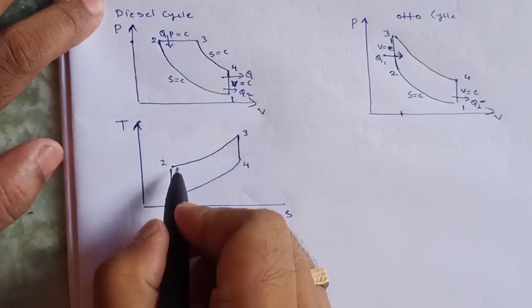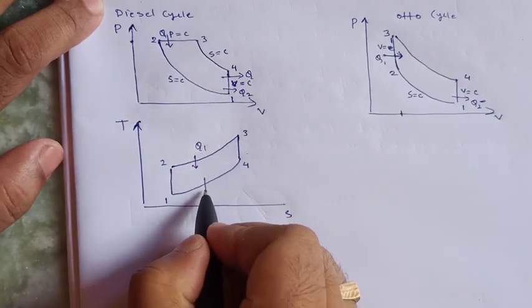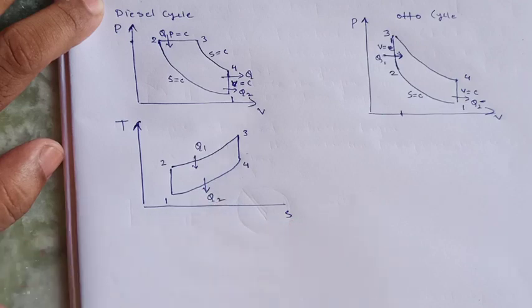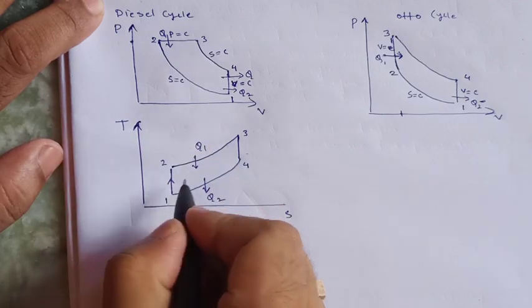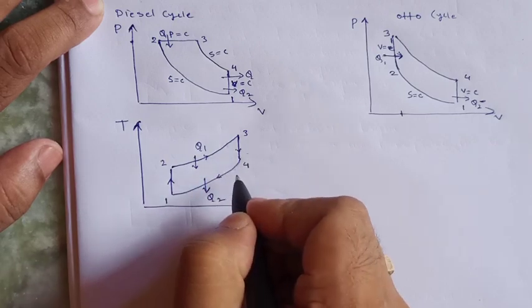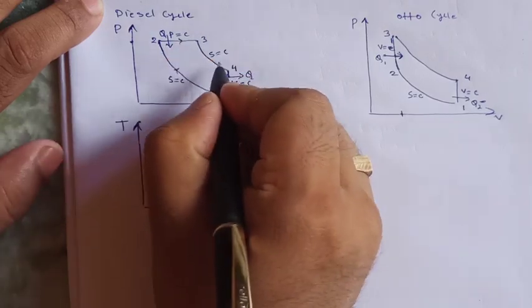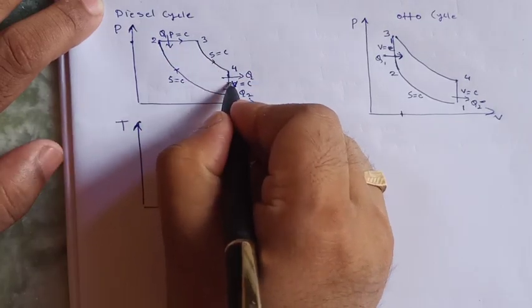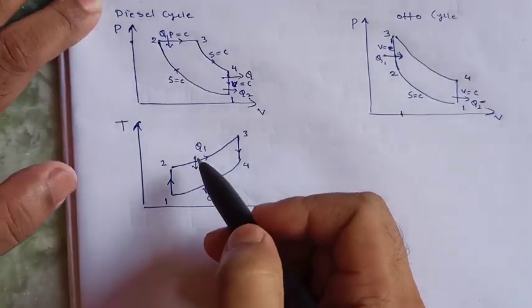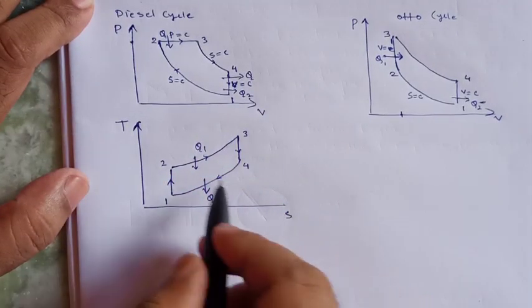The 2 to 3 process is heat addition, Q1 heat, and this is heat rejection. The arrow shows the cycle direction. So this is the diesel cycle PV diagram, and this is the diesel cycle TS diagram.